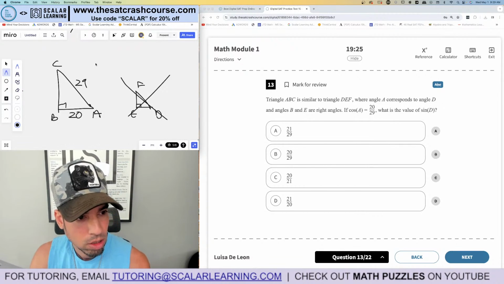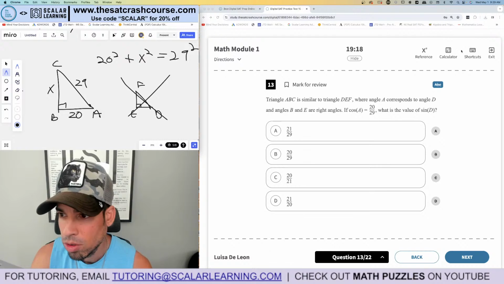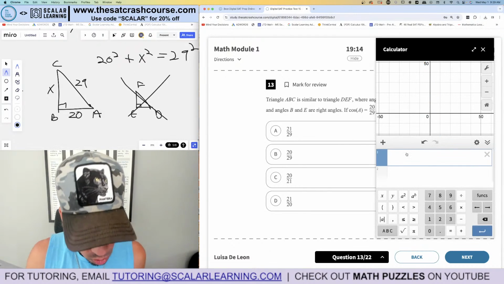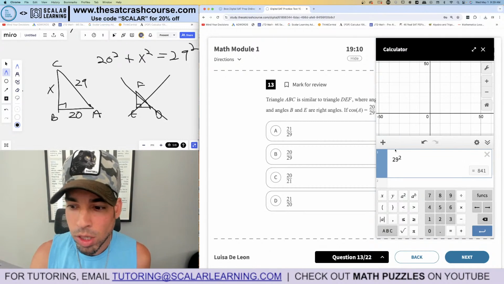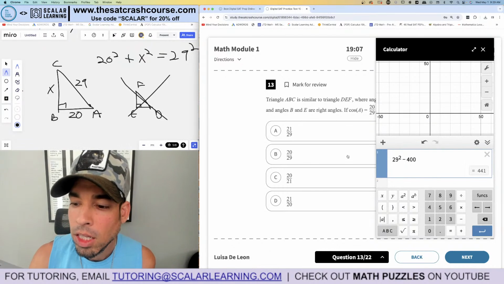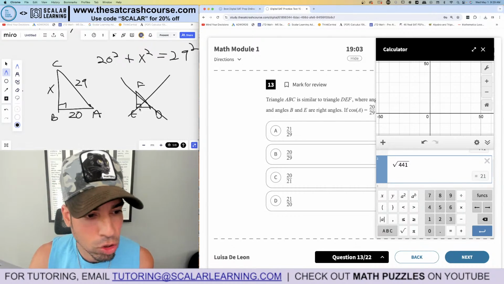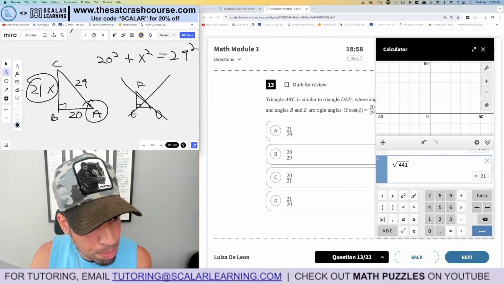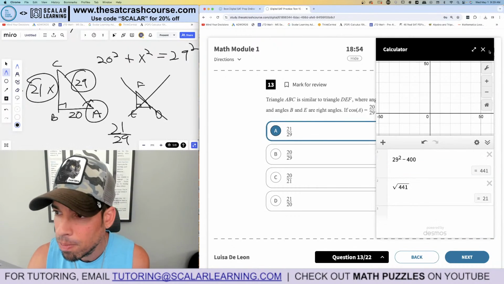We can use Pythagorean's theorem. 20 squared plus, I'll call this x squared, equals 29 squared. Let's use calculator. So 29 squared is 841, and then we're going to minus 20 squared, which is 400. And that's 441 is what x squared is. We got to take the square root of 441, which is 21. So this side over here is 21. So sine of A is opposite over hypotenuse, which is 21 over 29 for the win. Boom, done.